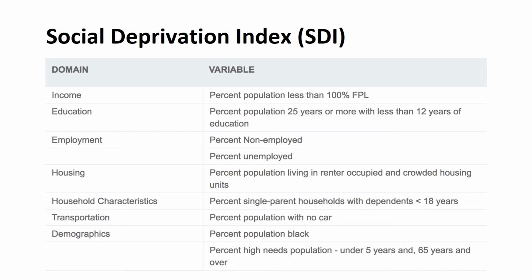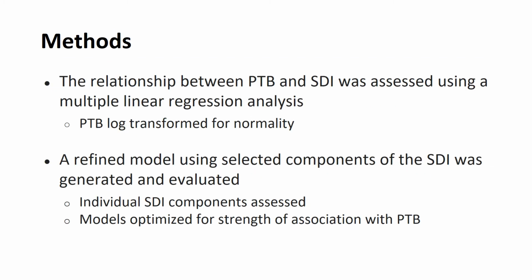The Social Deprivation Index, or SDI, is a validated composite measure of area-level deprivation based on 7 demographic characteristics collected in the American Community Survey, which is a component of census data. The higher the SDI score, the higher the level of socioeconomic deprivation. In the above table, you can see the breakdown of these 7 demographic characteristics.